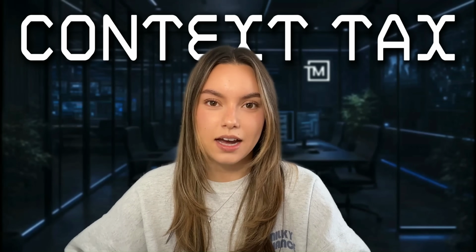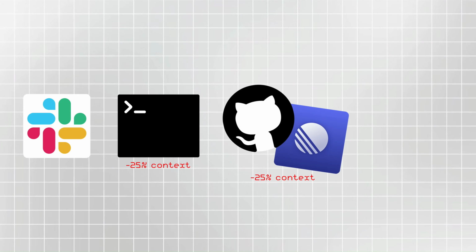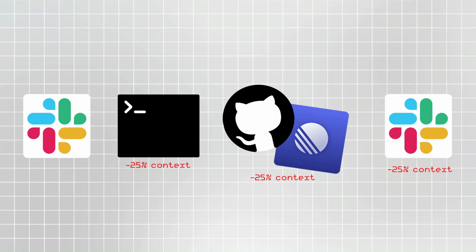There's a term that I came across recently that I haven't stopped thinking about: context tax. It's basically the hidden cost that your engineering team pays every time your work moves from Slack to a terminal to a PR and back to Slack again. Every time that happens, the shared context that your team built up is completely gone. Someone has to reassemble it manually every single time. And when I saw there was a tool built specifically to handle this tax, I had to dig in.